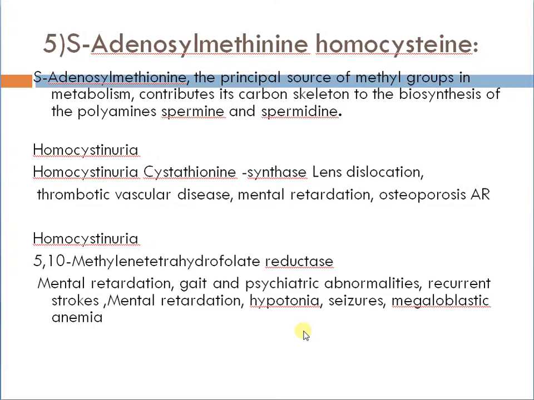Homocystinuria due to 5,10-methylenetetrahydrofolate reductase deficiency: mental retardation, gait and psychiatric abnormalities, recurrent strokes, hypotonia, seizures and megaloblastic anemia.